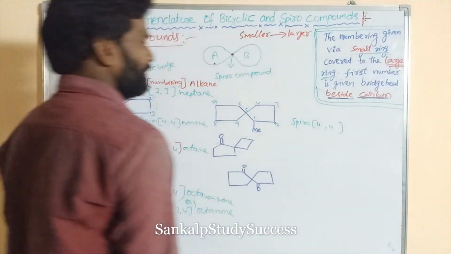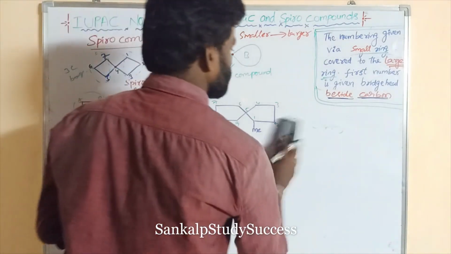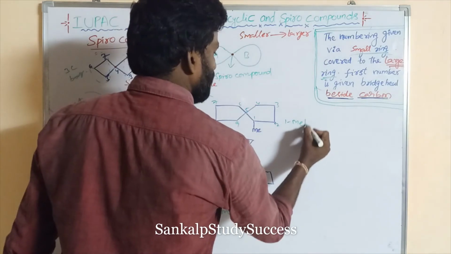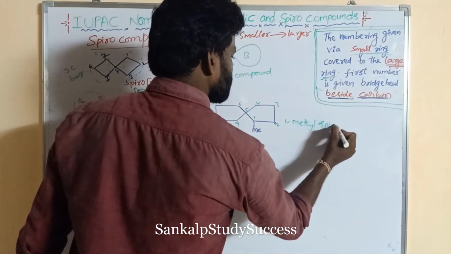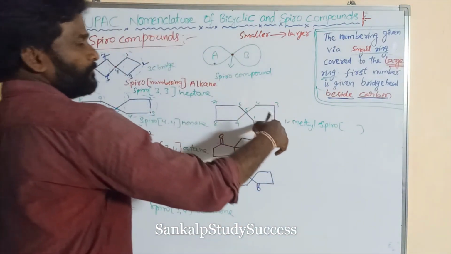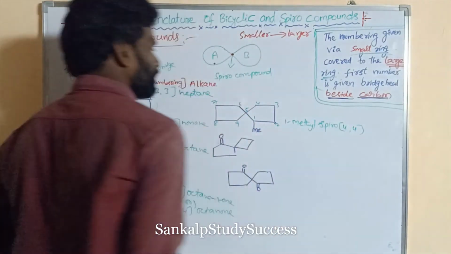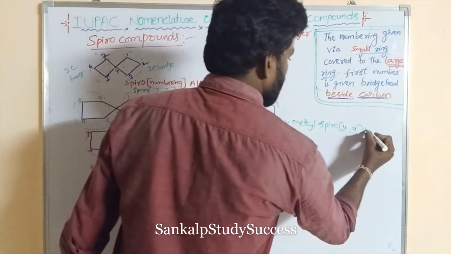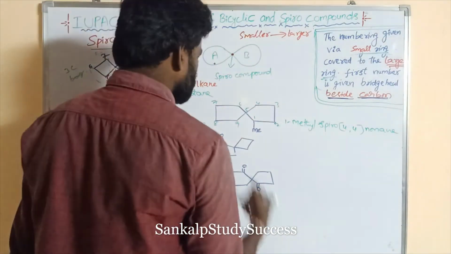Next. Here one substituent is present. So that can be written first. So here one substituent is present. That is methyl. So 1-methyl spiro. So this chain is containing a 4 carbon bridge, 4. This carbon chain is containing a 4 carbon bridge, 4. And total how many carbons are present in this ring? Right, 9 carbons. All are single bonds. That is nonane.